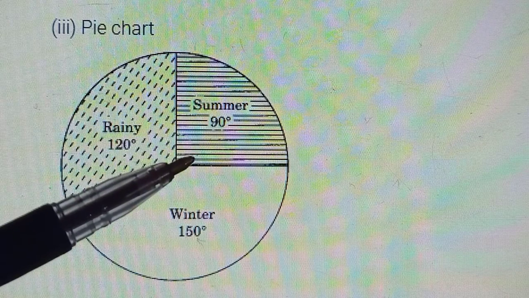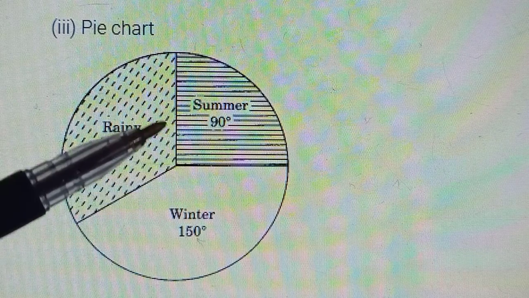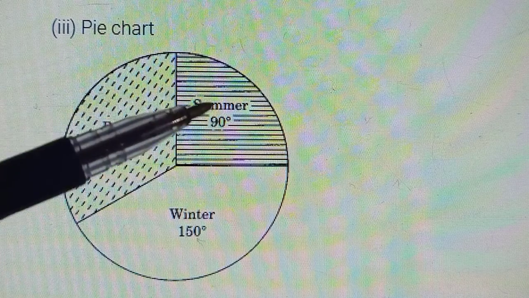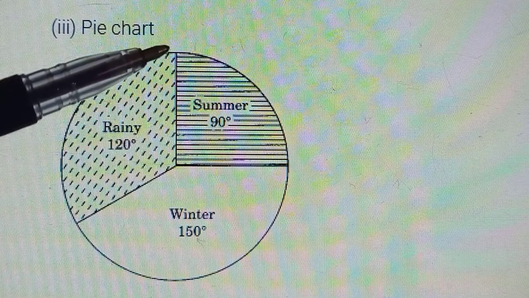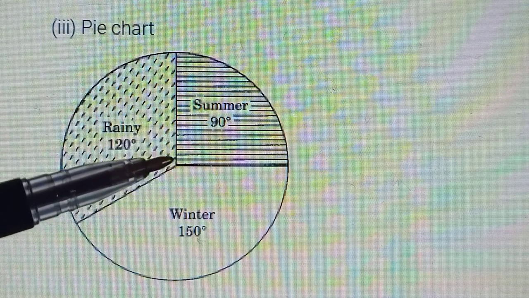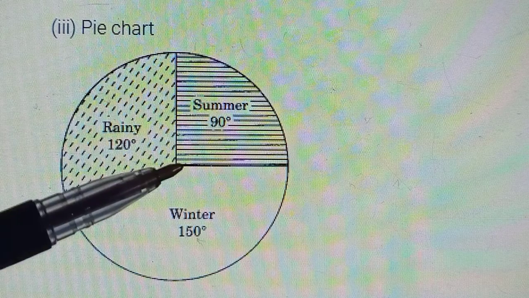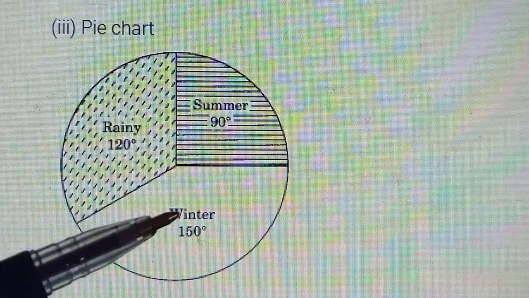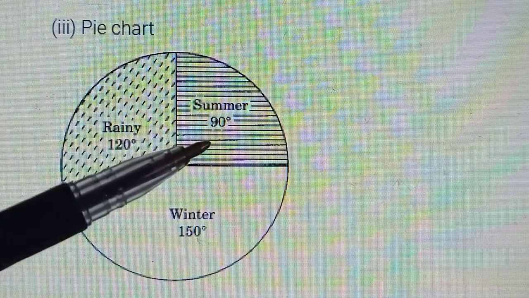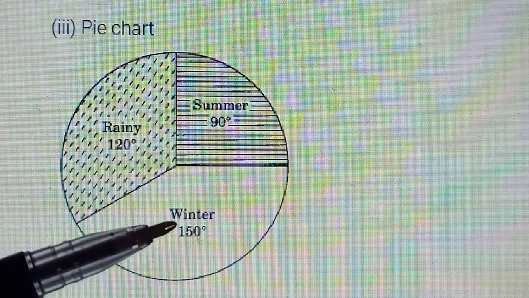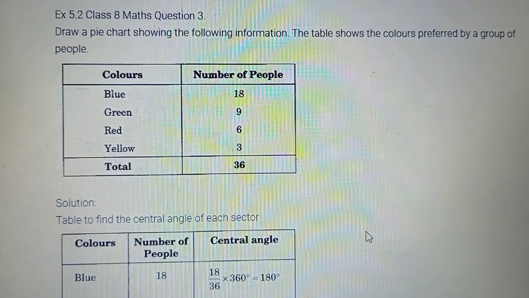So for summer season it was 90 degrees. So यहाँ पे अपना protractor रखो, 90 measure करो, make this and allot this region to summer season. Write the degrees here. Now keep your protractor here. You'll be placing your protractor in the next radius. Here center, यहाँ से फिर measure 120 degrees, make another line. And then third, automatically you may cross check also, will come out to be 150 because there were only 3 sections or 3 sectors there. Okay, so that is how we obtain a corresponding pie chart.